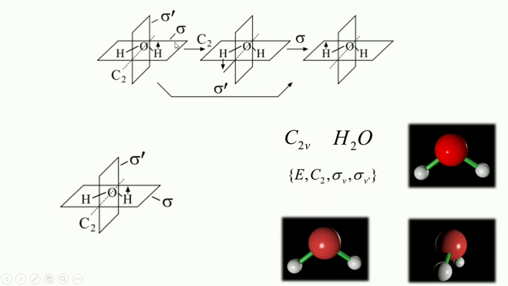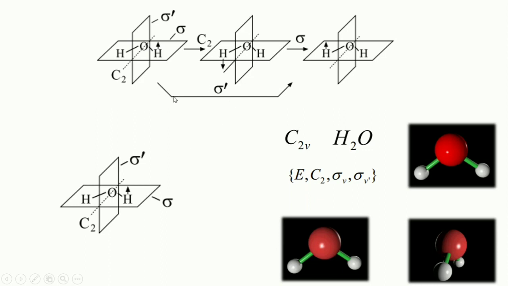Does sigma h exist, or are these all sigma v? There is no sigma h, because sigma h is the plane of symmetry that is perpendicular to the principal axis. Here there is no plane perpendicular to the axis of rotation, so these are all sigma v, vertical planes.